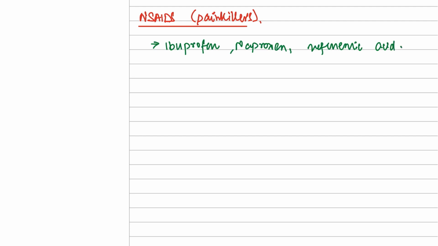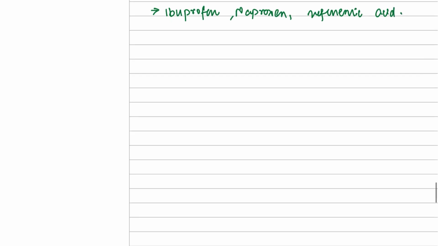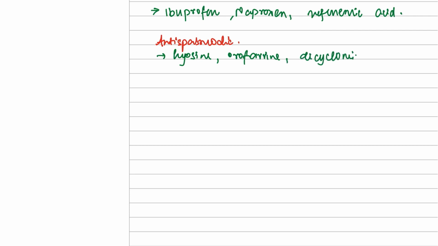Now what will be the next one? The next one should be antispasmodics, right? So what are some of these? Some of them are hyoscine, drotaverine, and dicyclomine. The next you can prescribe is COCP.